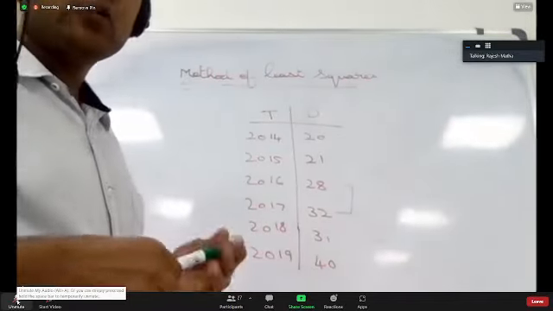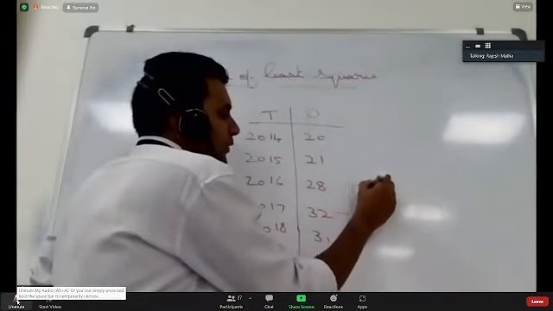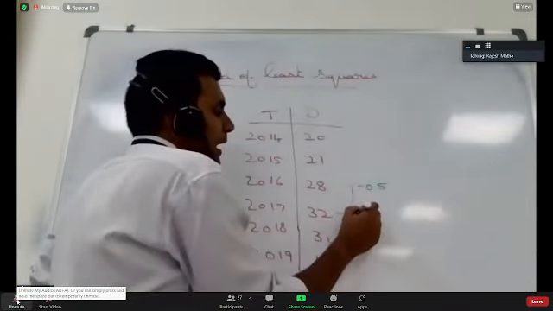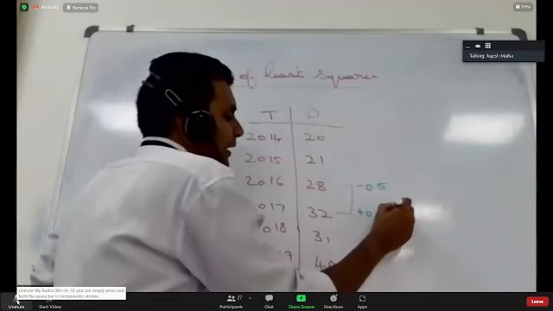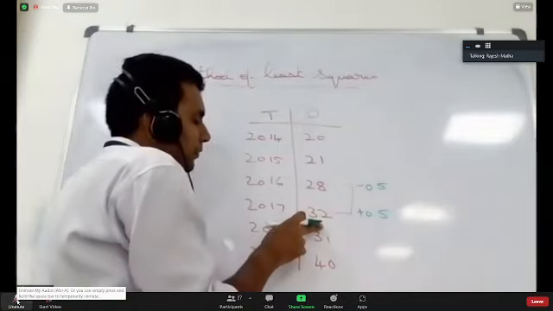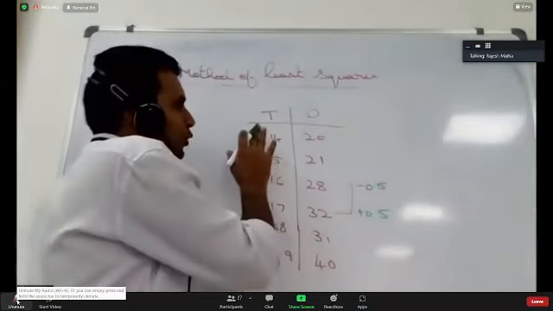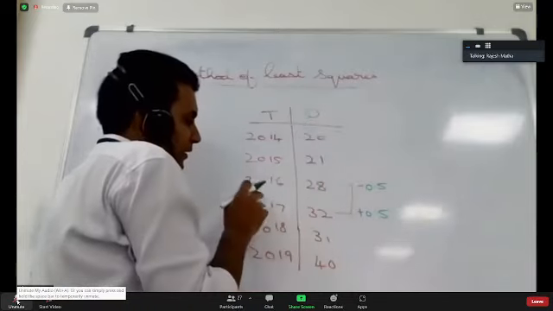After identifying the middle two terms, you have to assign minus 0.5 to the upper middle number and plus 0.5 to the lower middle number. If you have an even number of observations, how will you convert time to normal numbers?